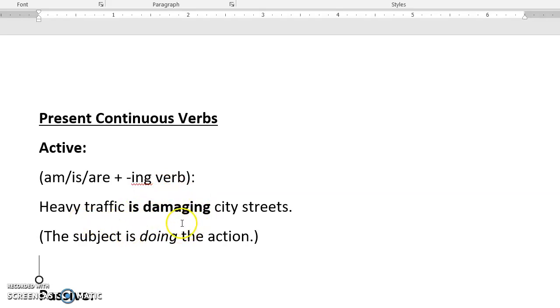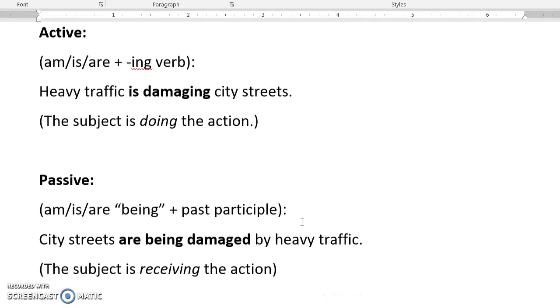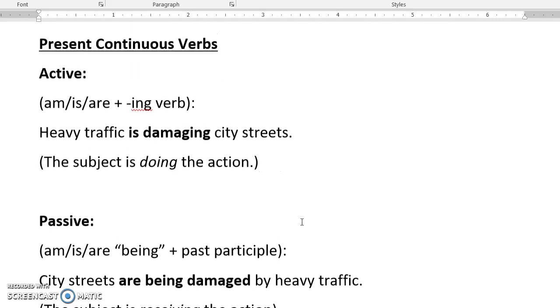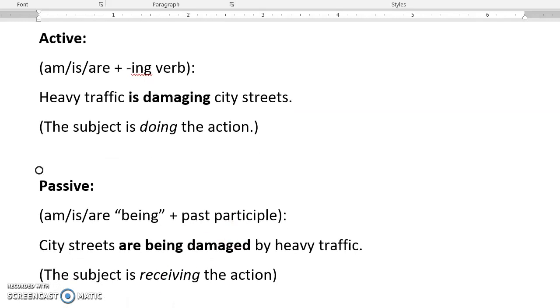And what is it damaging? This is city streets, the object. If we want to change this sentence to passive, basically change the focus, we can use a passive verb. So what we want to do to make a passive still present continuous verb is use am, is, or are plus the word being. Let me add the plus sign here. And then a past participle. In this case, the object will become the subject.